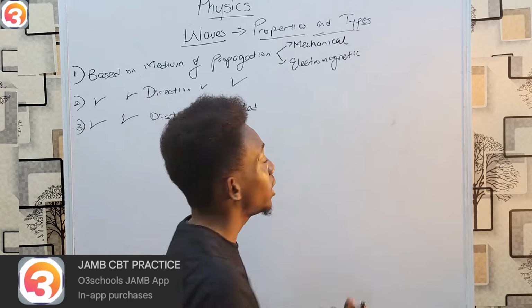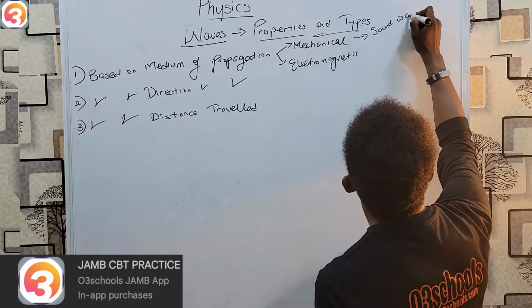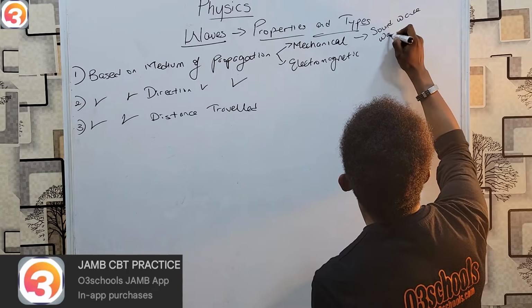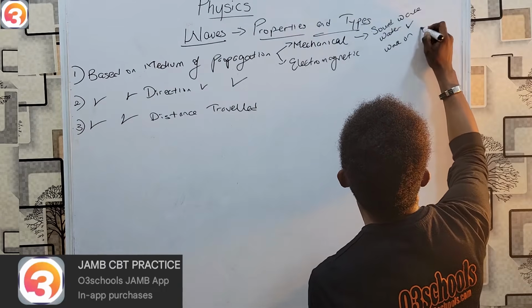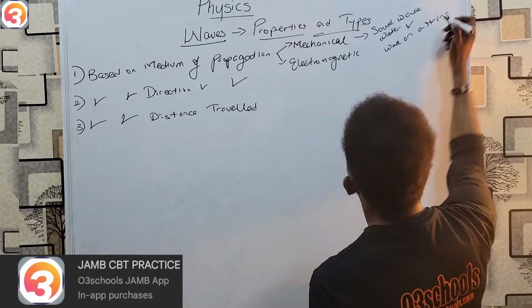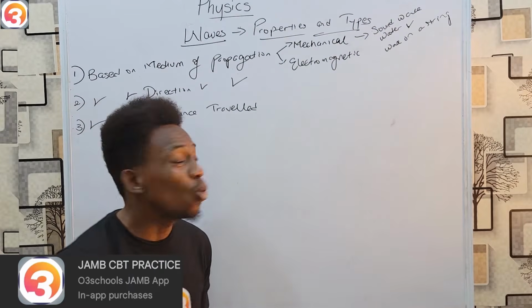So, mechanical waves, there are many examples. We have sound wave, we have water wave, and we also have wave on a string. You cannot have a wave on a string if there is no string. You cannot have water wave, obviously, if there is no water.